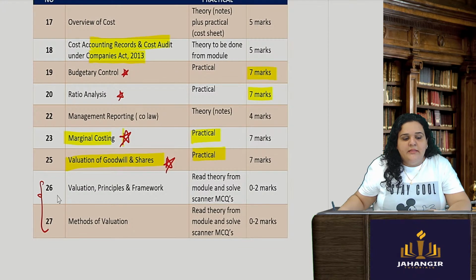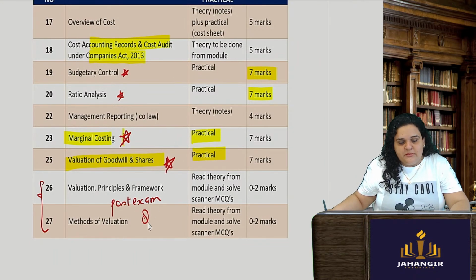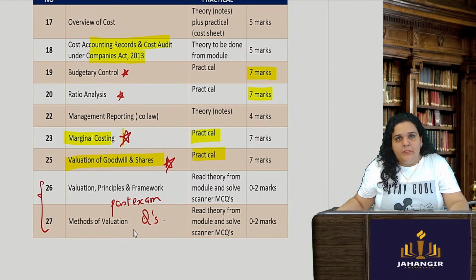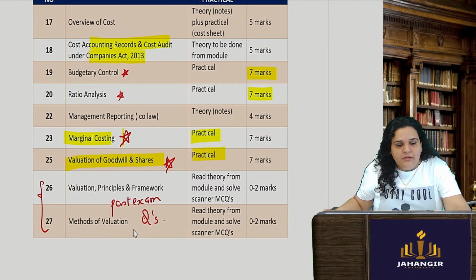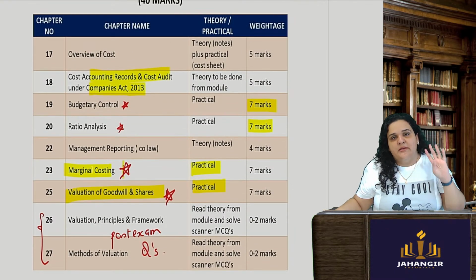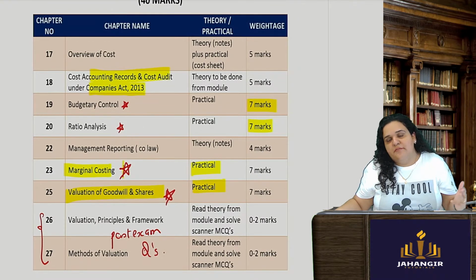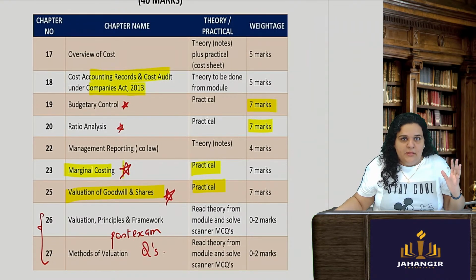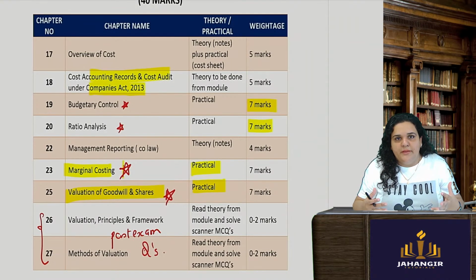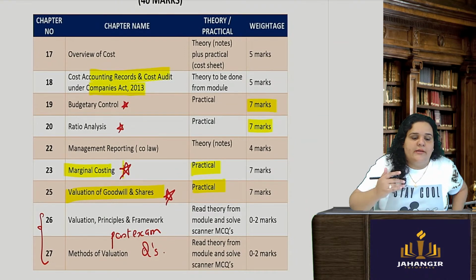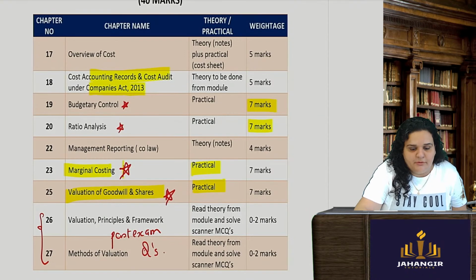Basically, for the last two chapters, you can just read the theory and solve the past exam questions only. In fact, for the theory also, you can just do the past exam questions, because the weightage of these two chapters is bare minimum. So, in the second section, there are 4 important chapters: budgetary control, ratio analysis, marginal costing and valuation of goodwill and shares. Rest all is more theory based. So, you can put all your attention on theory for those balanced chapters.